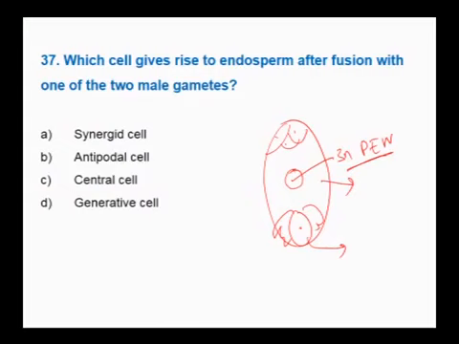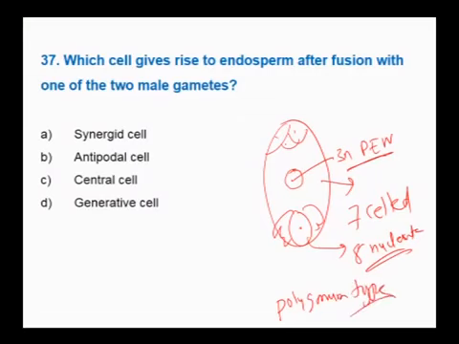See, in the matured embryo sac you will find 7 cells but 8 nuclei. So this type of embryo sac is called the polygonum type of embryo sac, that is 7 celled, 8 nucleated. Therefore the central cell is the one which gives rise to the endosperm. Therefore the answer is central cell having primary endosperm nucleus.